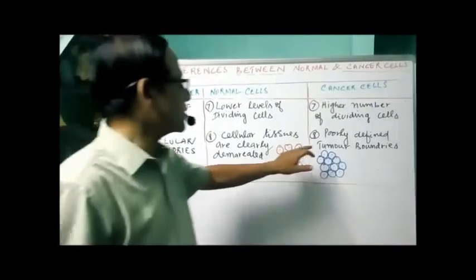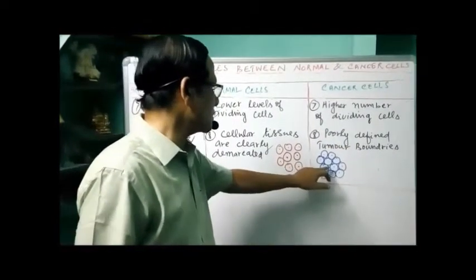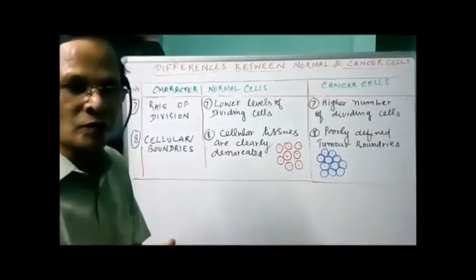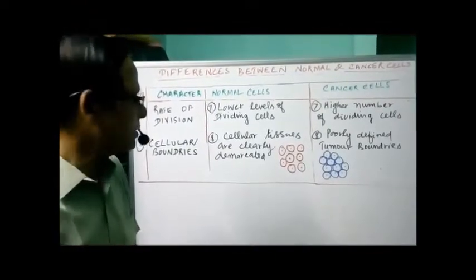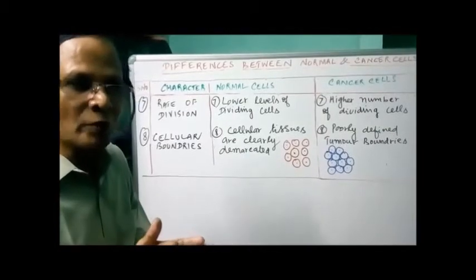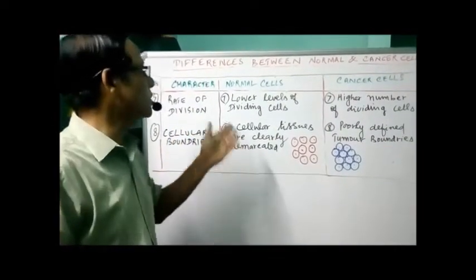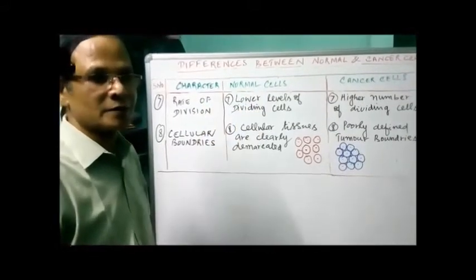But in the case of cancer cells, there are poorly defined tumor boundaries. See, with closely arranged cells, we cannot find the boundaries. But here the cells are loosely aggregated so that we can find the cellular boundaries. So these are some of the differences between normal cells and cancer cells.